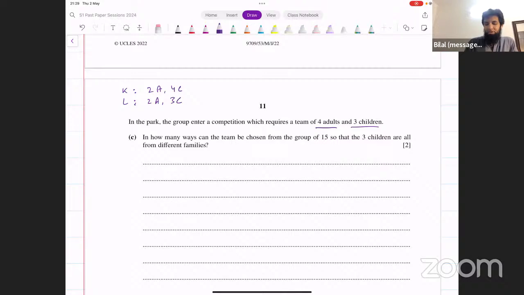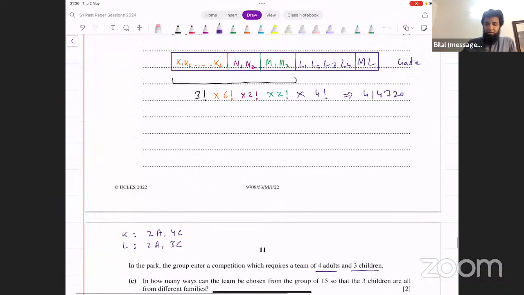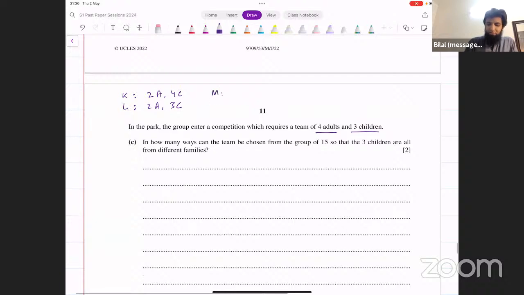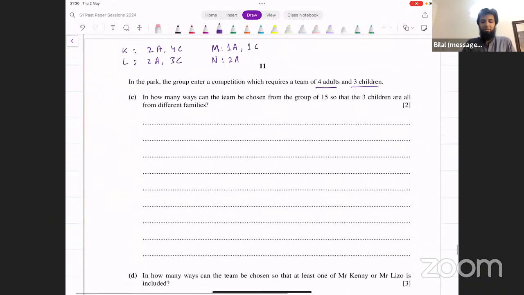And then Mrs. Martin and her child, that's 1 adult and 1 child. And then Mr. and Mrs. Nantis, they are both adults. Right? These are the 15 people we have.